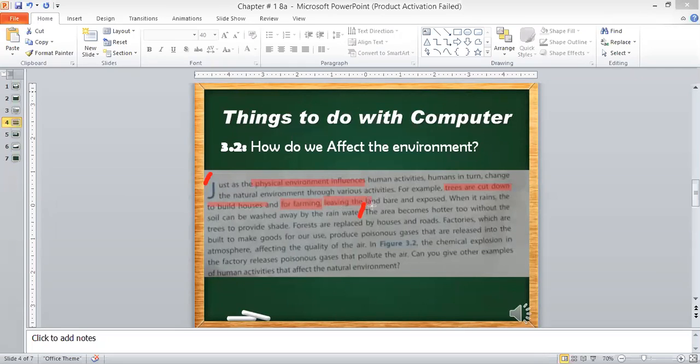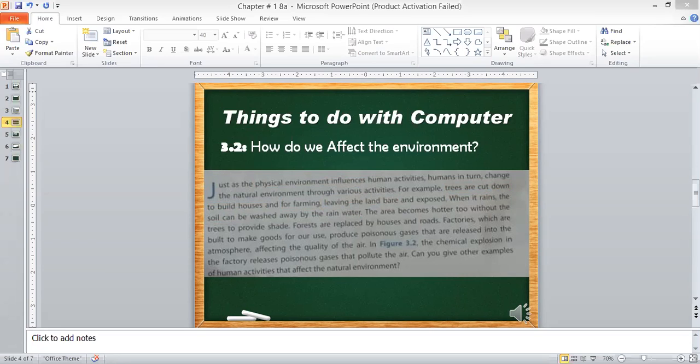Someone takes a land, cuts down the trees and leaves the land bare. Bare means you are taking the land, but you are not doing anything. The land is there. There is no water on the land, no crop, no house, no tree. It means it's bare, exposed to the sun. When it rains, the soil can be washed away by the rainwater. Yes, we know that very well.